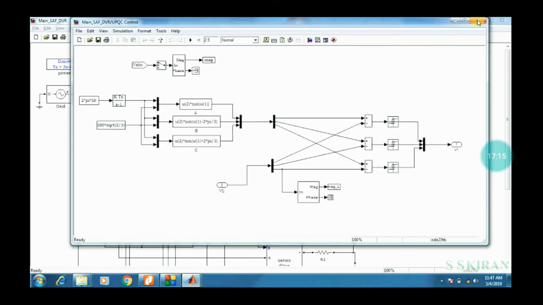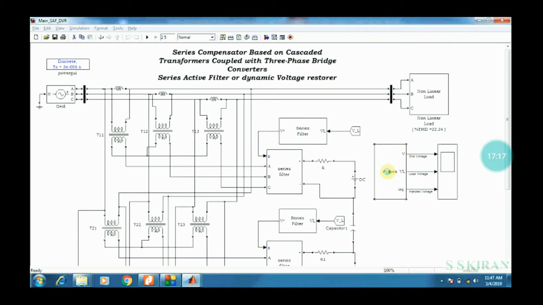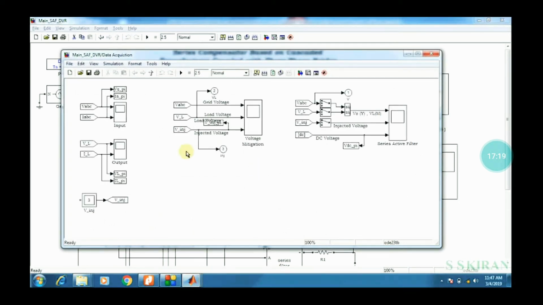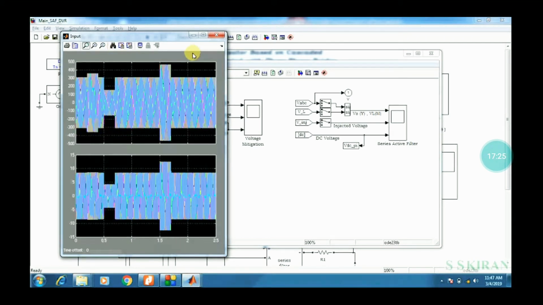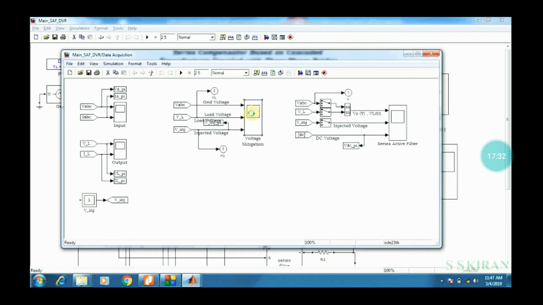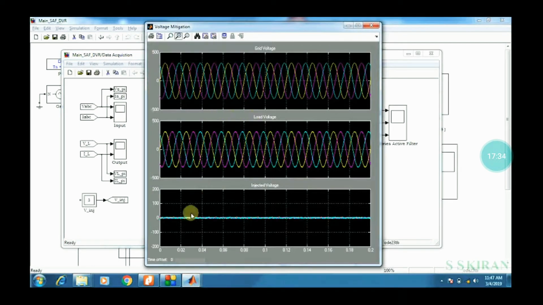These are also some blocks and equations, and you can also observe the output waveforms. See the exact waveforms. You can observe what the outputs are in those internal blocks, the voltage injection. This is the exact output of the applied voltage, right?